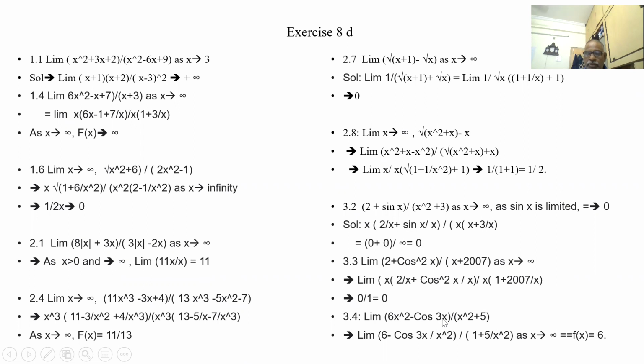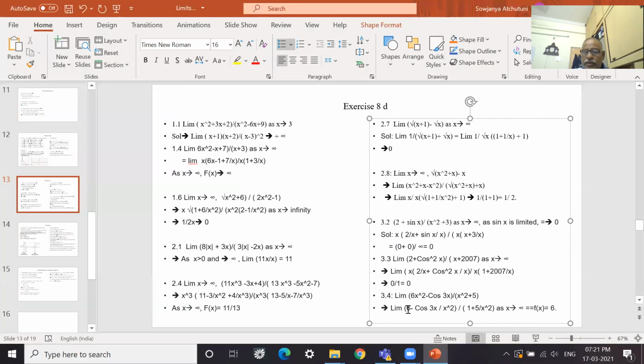Limit of (6x² − cos 3x)/(x² + 5). In the same way, I'm taking x² out here, so both get cancelled: (6 − cos 3x/x²) divided by (1 + 5/x²). So this term is 0, this term is 0, and this is 6 by 1. So the answer is 6.